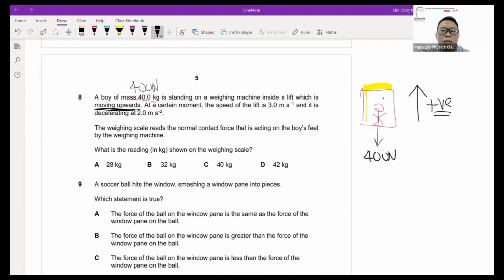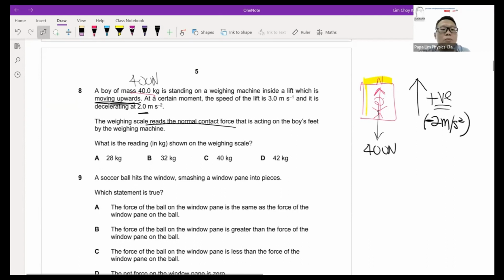At one point, based on the question, there's a deceleration of 2 meters per second squared. See, deceleration, so there will be a negative 2 meters per second squared. And there is a weighing machine which, based on the information, reads the normal contact force. The contact force is actually here. This is the normal contact force. So what is the reading on the weighing machine? This means, what is the reading for the normal contact force? I want to find the normal contact force.